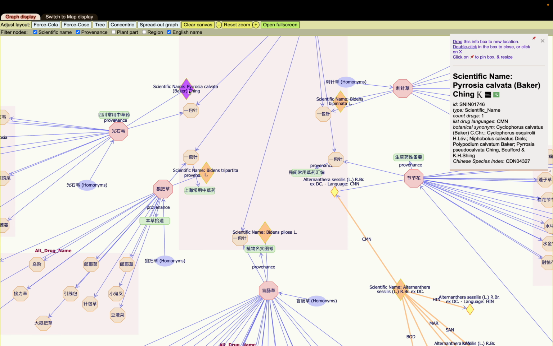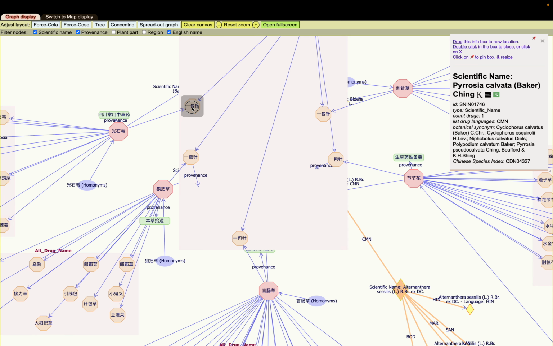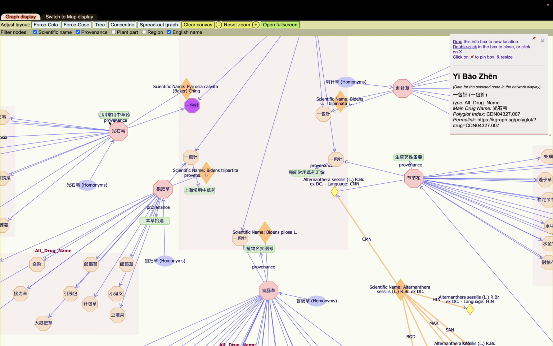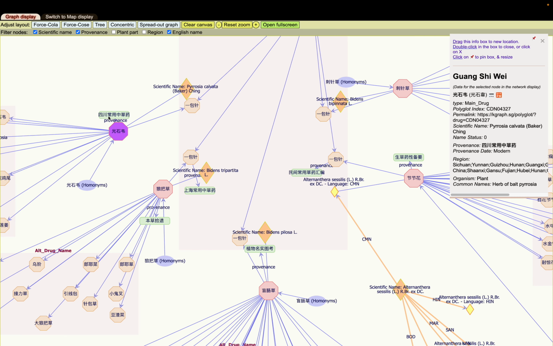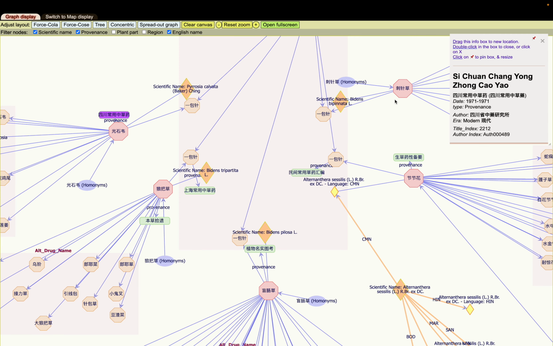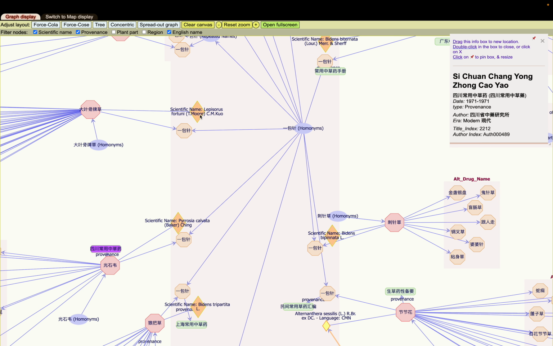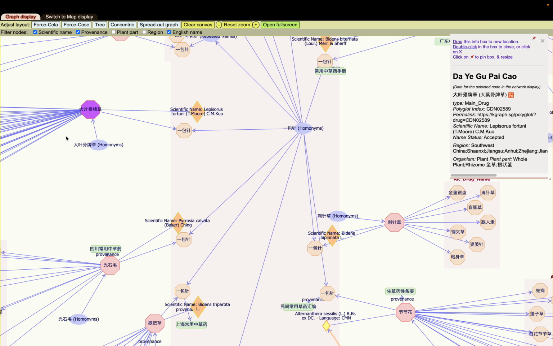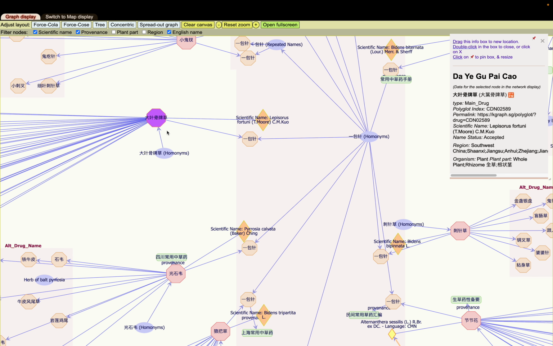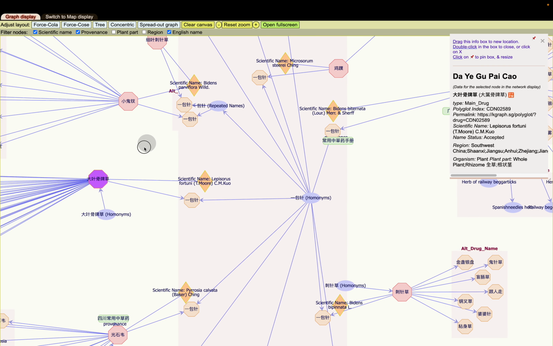This attribution type Pyrosia calvata for ibaozen, we don't have a date for that particular name, but it's listed in the Sichuan 常用中草药, which is 1971, another text. Then this one, Lepisaurus fortuni, is an alternate name for 大叶骨白草, which we don't have a date for that text.